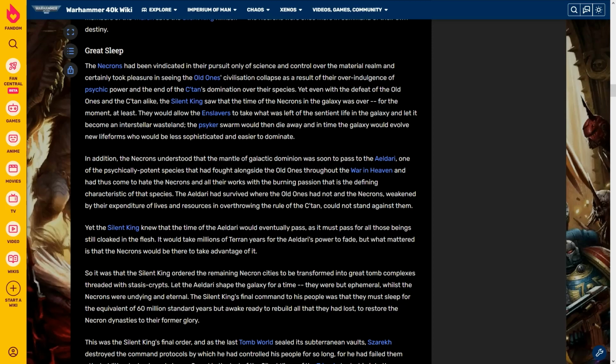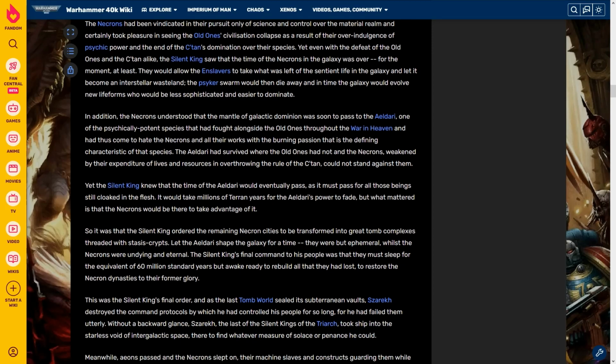They would allow the Enslavers to take what was left of the sentient life in the galaxy and let it become an interstellar wasteland. The psyker swarm would then die away, and in time the galaxy would evolve new life forms, who would be less sophisticated and easier to dominate. In addition, the Necrons understood that the mantle of galactic dominion was soon to pass to the Eldar, one of the psychically potent species that had fought alongside the Old Ones throughout the war in heaven, and had thus come to hate the Necrons and all their works with the burning passion that is the defining characteristic of that species.